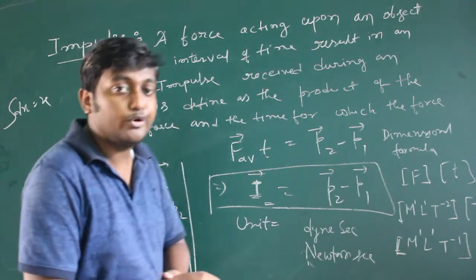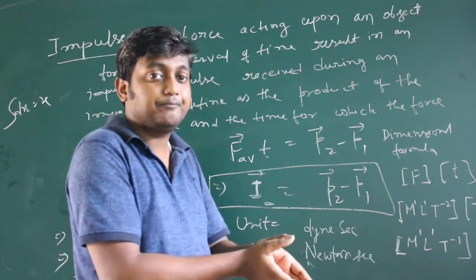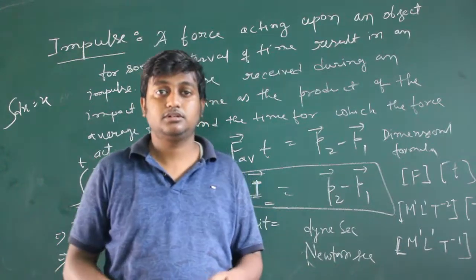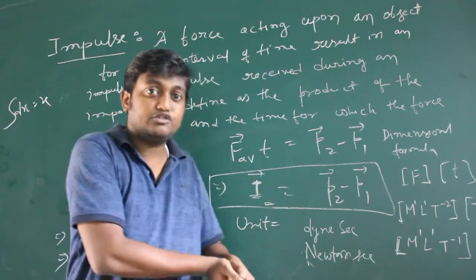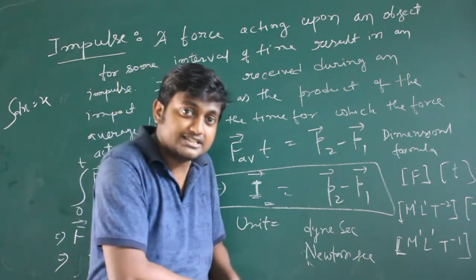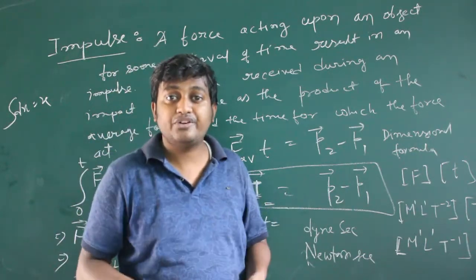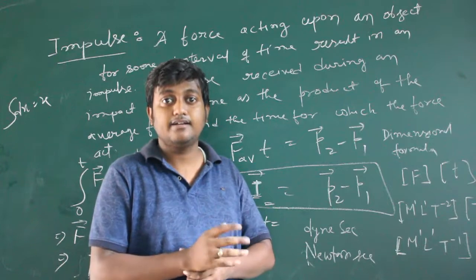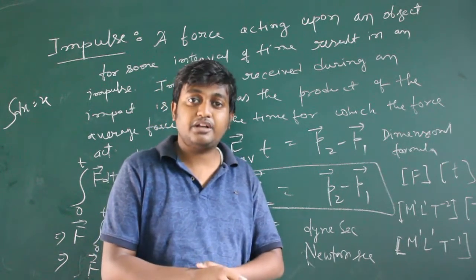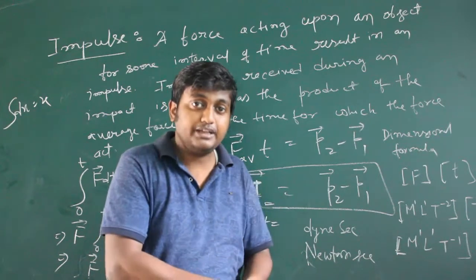Because when you catch the ball, during that time you increase the time interval. If the time interval increases, then what will happen? The rate of change in momentum decreases, and the force will be less.